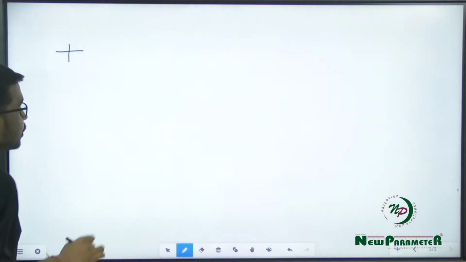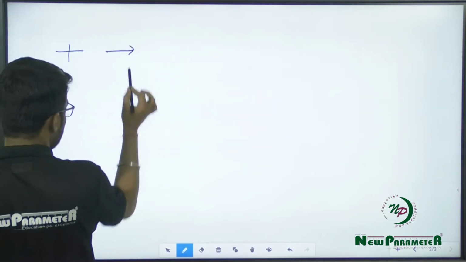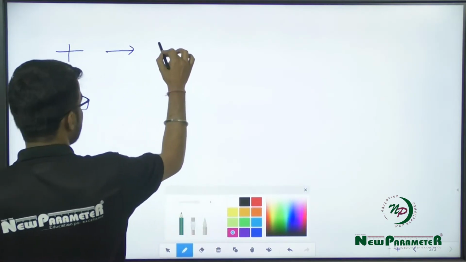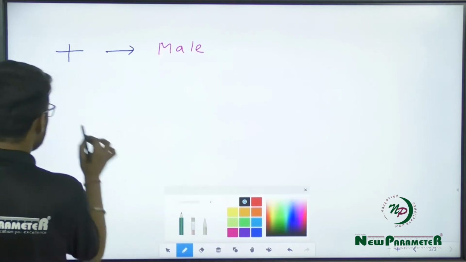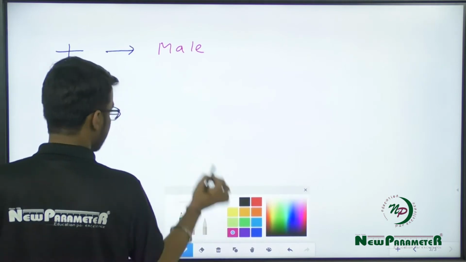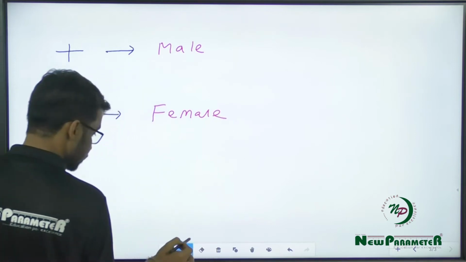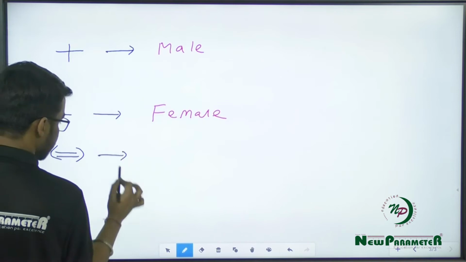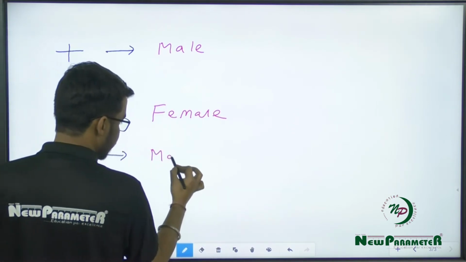However, in the exam you can choose the notation as per your discretion, but if anywhere I have used the symbol plus for anybody, that means that particular person is a male. If I have used the symbol minus for a character, that means that particular person is a female. And if I have used a double arrow symbol between two letters, that means they are a married couple.